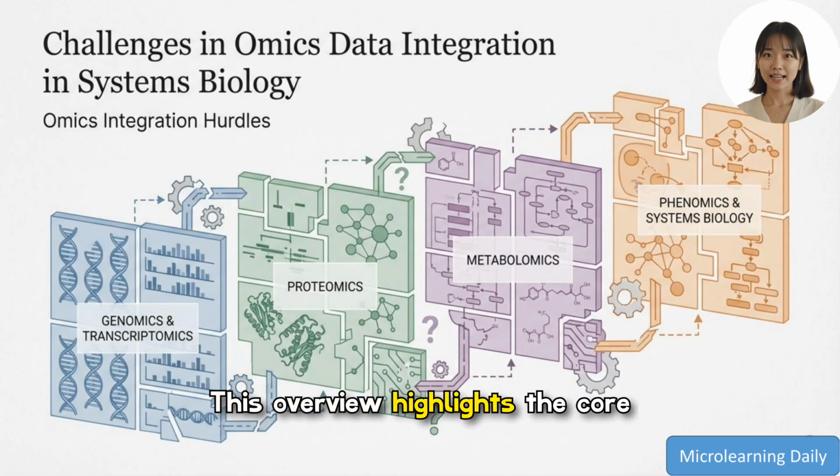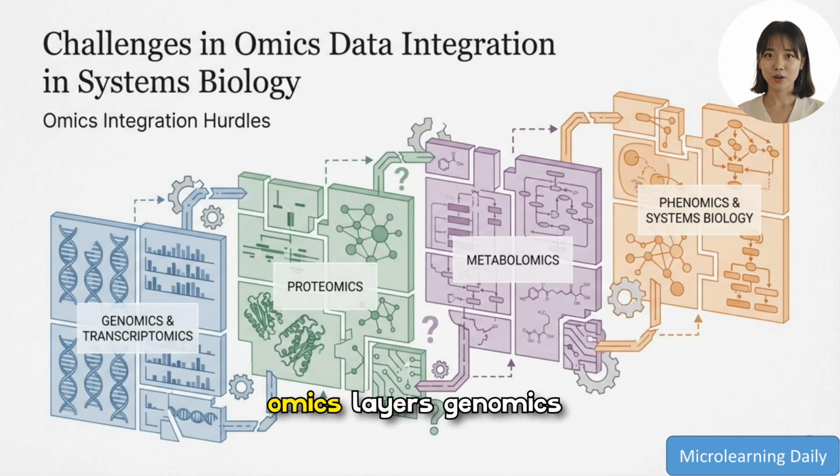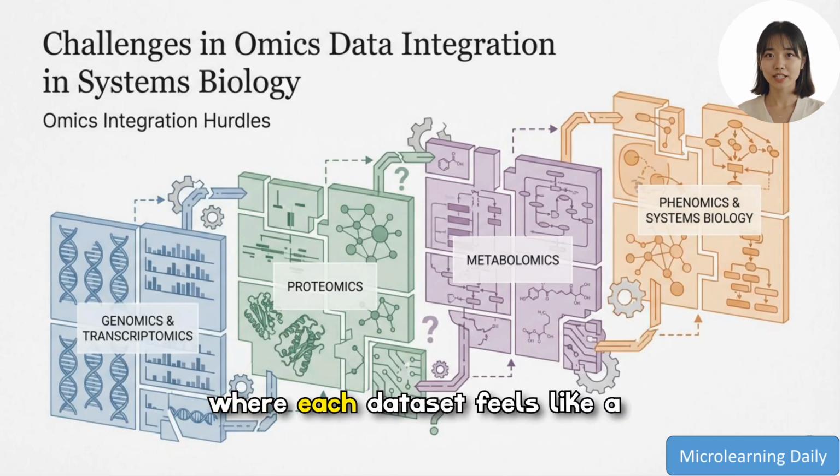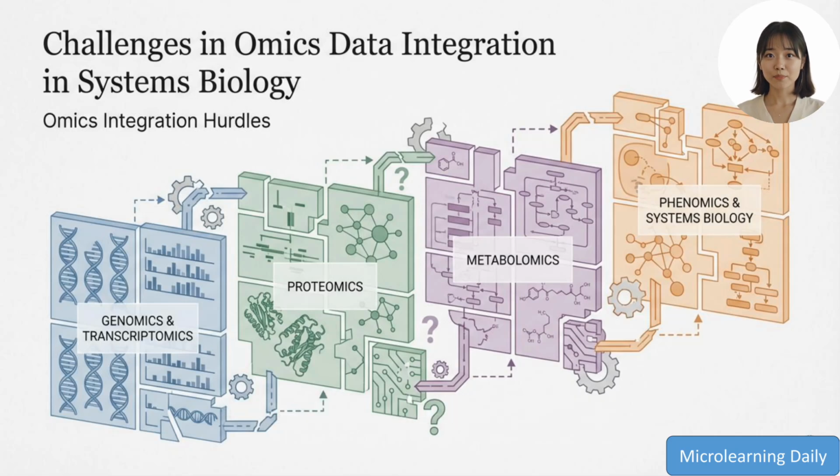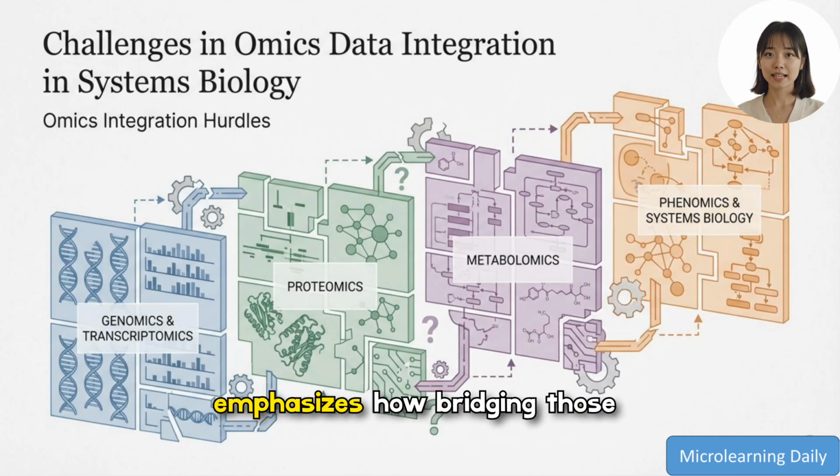This overview highlights the core challenge of integrating diverse omics layers: genomics, transcriptomics, proteomics, metabolomics, and phenomics, where each dataset feels like a different puzzle piece with its own scale, noise, and missing parts. The illustration emphasizes how bridging those heterogeneous signals into coherent systems-level models requires careful alignment, interpretation, and thoughtful algorithm design.